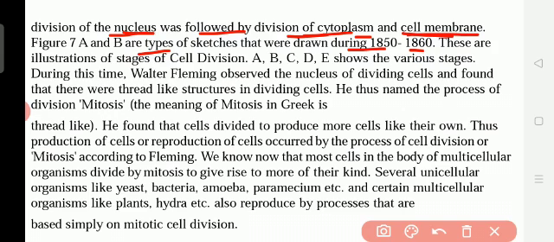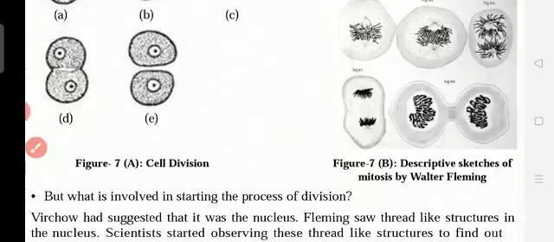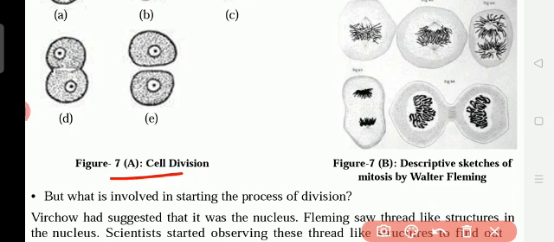So these show how cell division is taking place. Now this is the nucleus in the cell. Now you see the cell is dividing. When it is dividing, the nucleus also divides. So one part gets a nucleus and the other part also gets a nucleus.